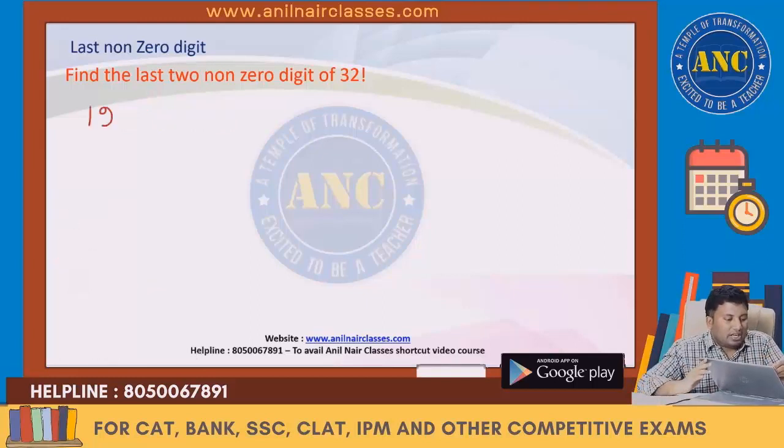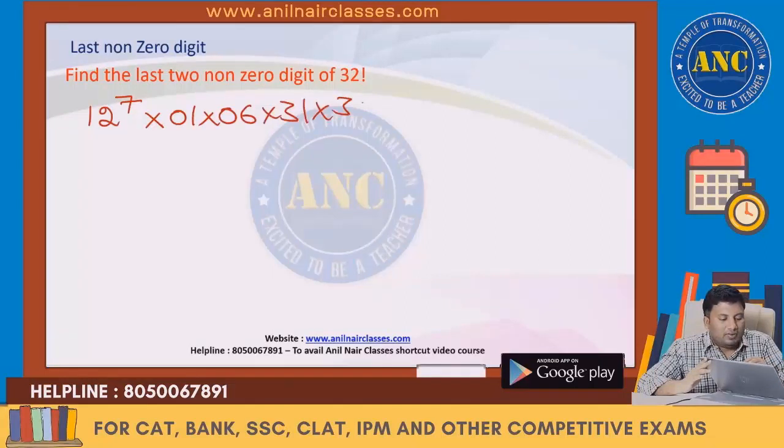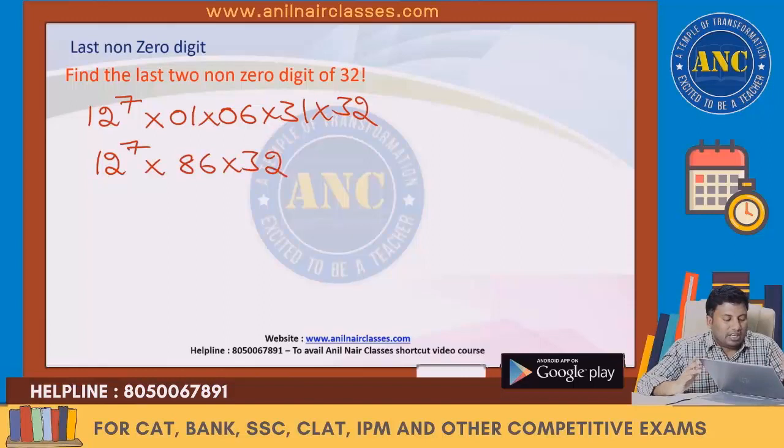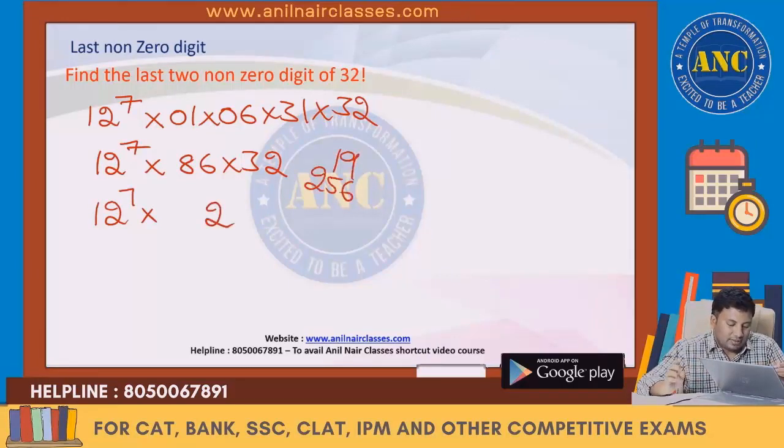We got 12 power 7 into 01 into 06 into 31 into 32. 12 power 7 into 6 31s are 186. 86 into 32. 12 power 7 into 32 6s are 192. 32 8s are 256. It is nothing but 52.